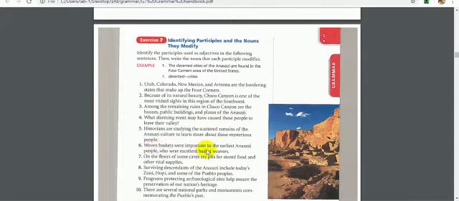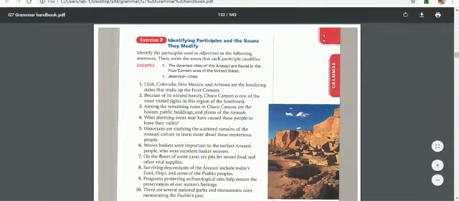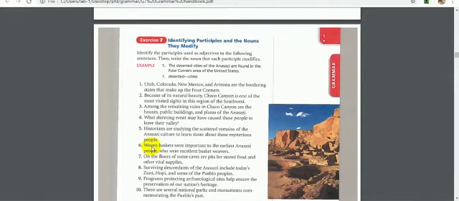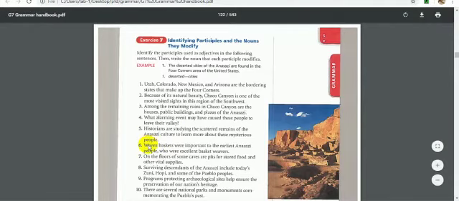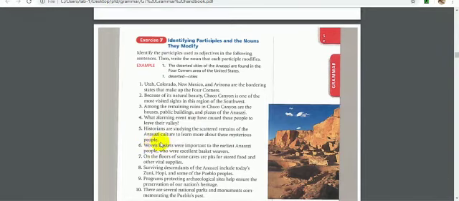Woven baskets were important to the earliest Anasazi people, who were excellent basket weavers. Here there is no past or present participle, and where can we find them? Woven baskets. Excellent. So woven here is the past participle working as an adjective, and it modifies baskets.